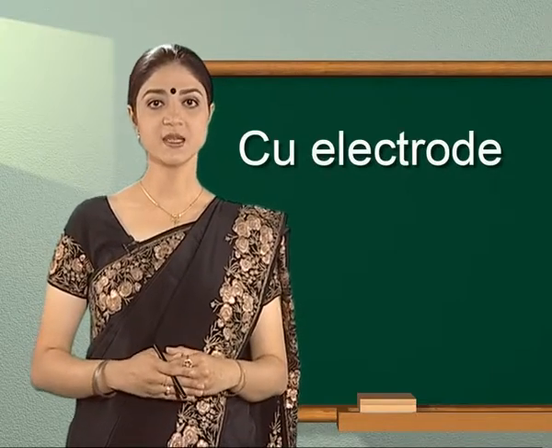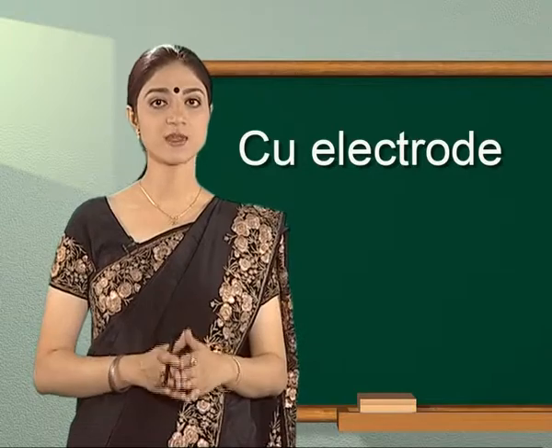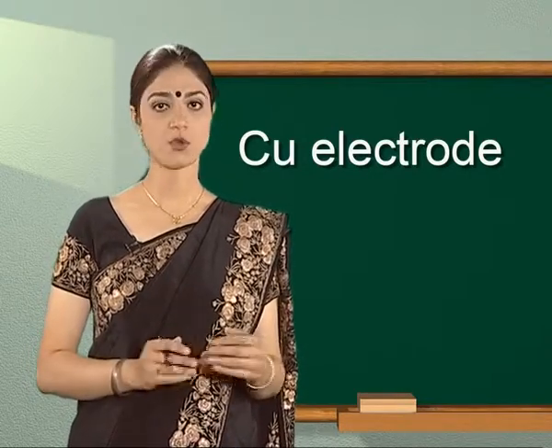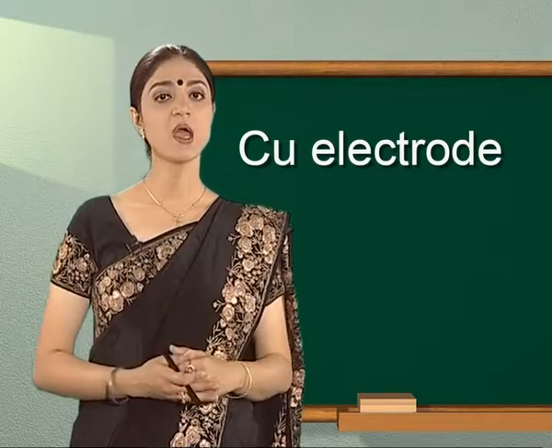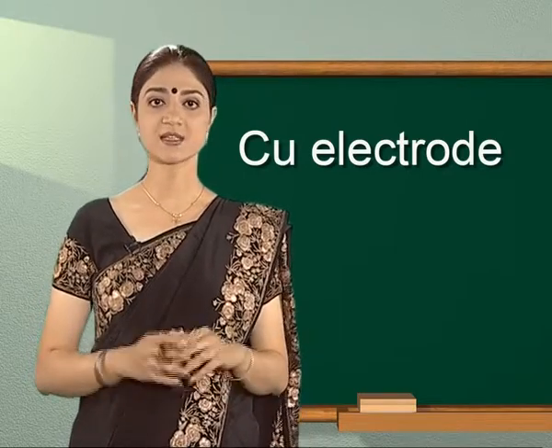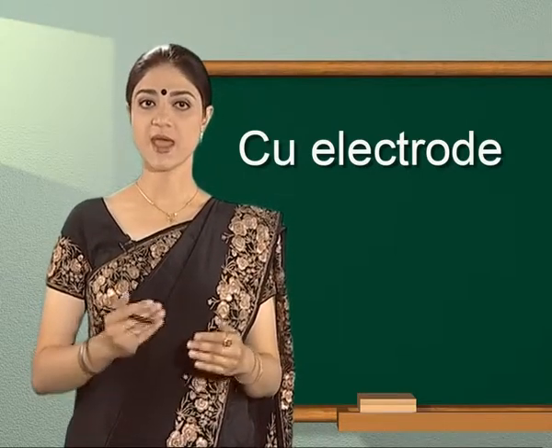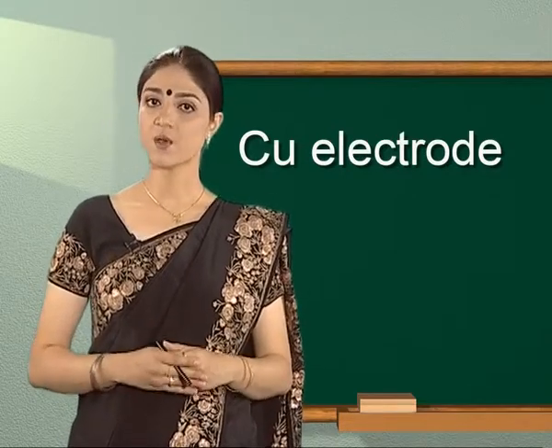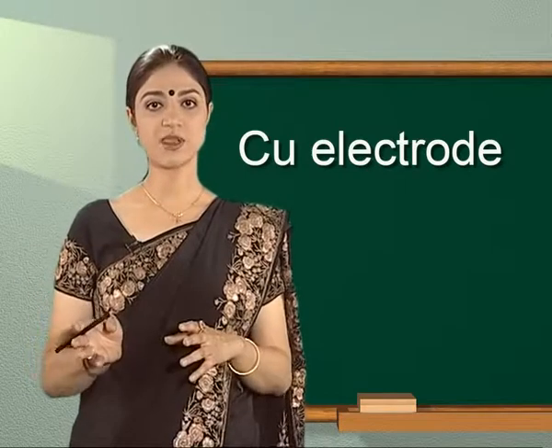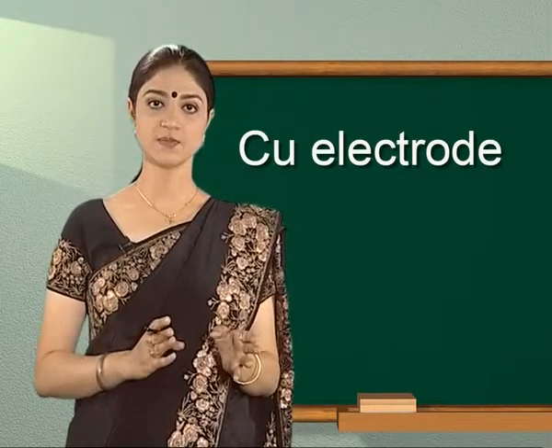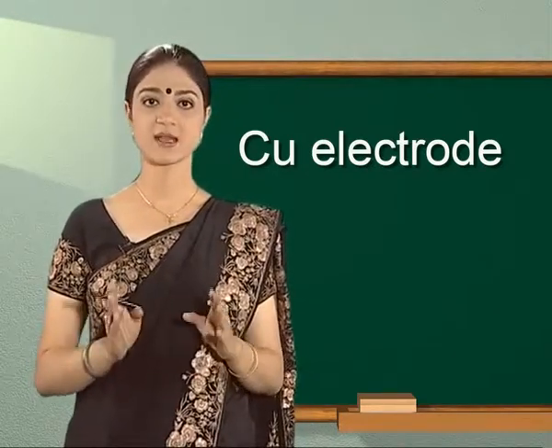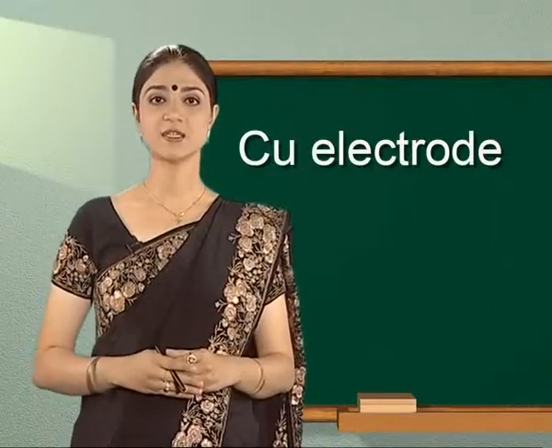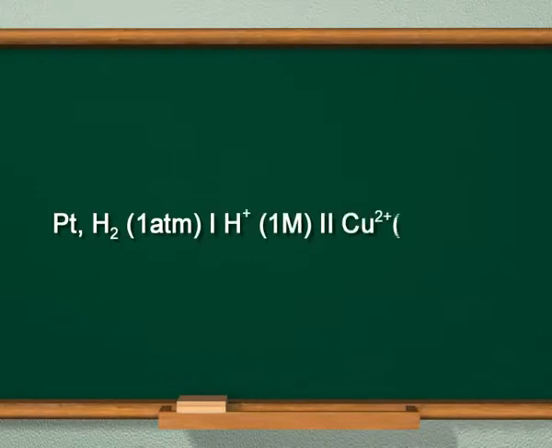In this case, the hydrogen has greater tendency to lose electrons in comparison to copper. Therefore, oxidation occurs at hydrogen electrode and reduction occurs at copper electrode. Consequently, the hydrogen electrode acts as anode and copper electrode acts as cathode. Thus, the cell may be represented as shown on the screen.